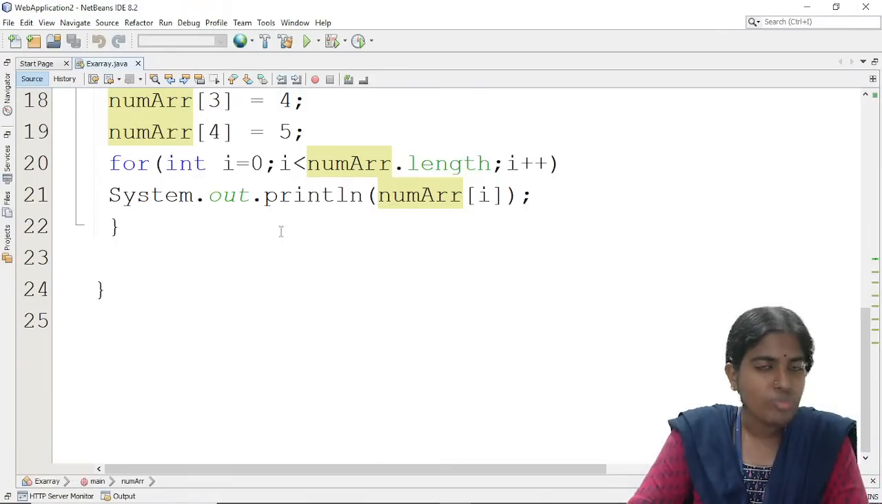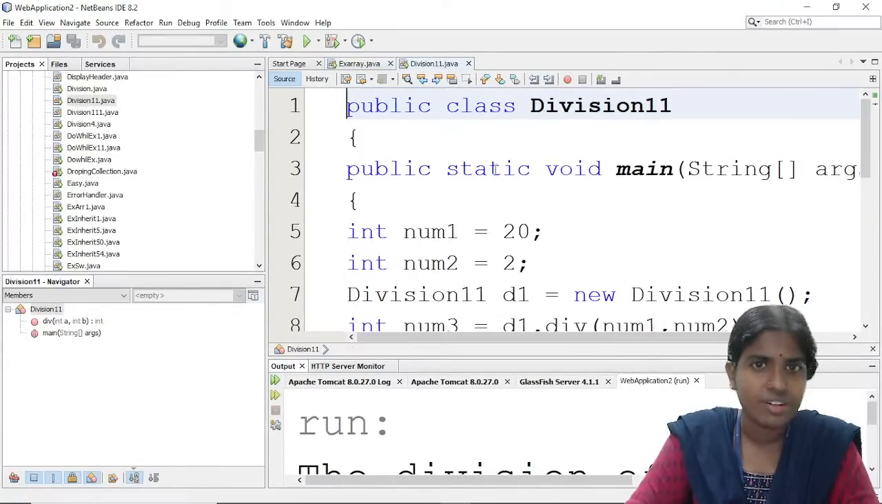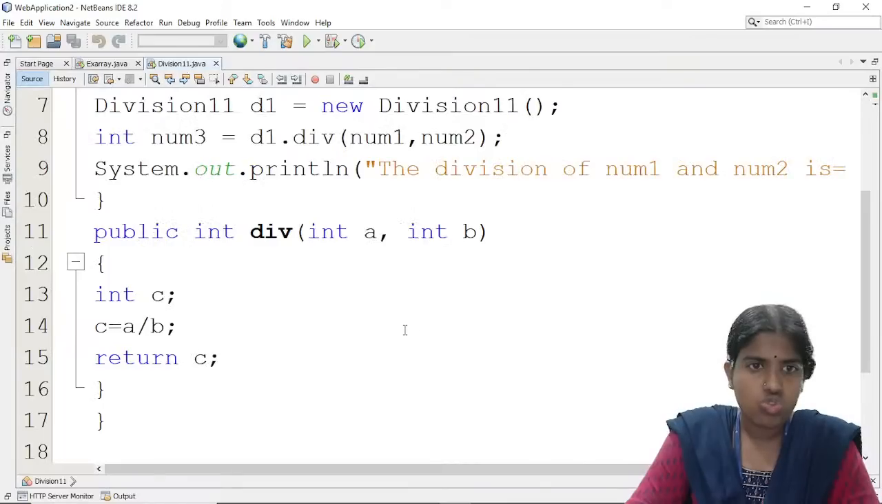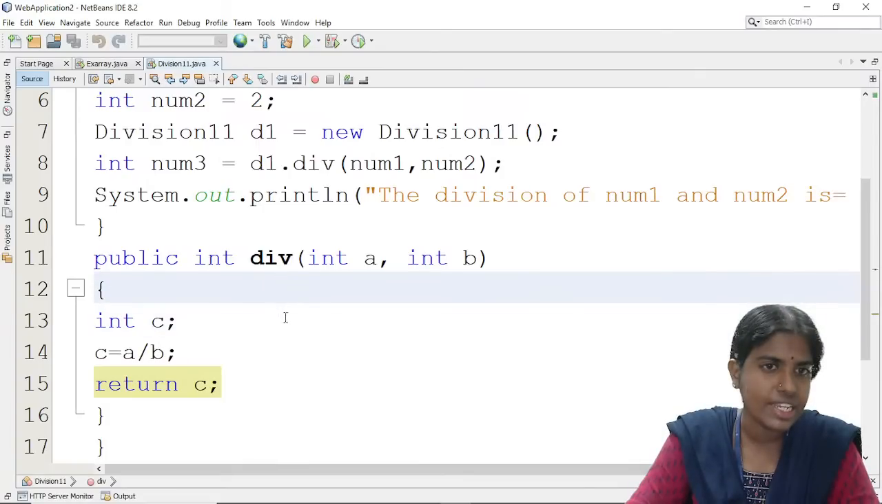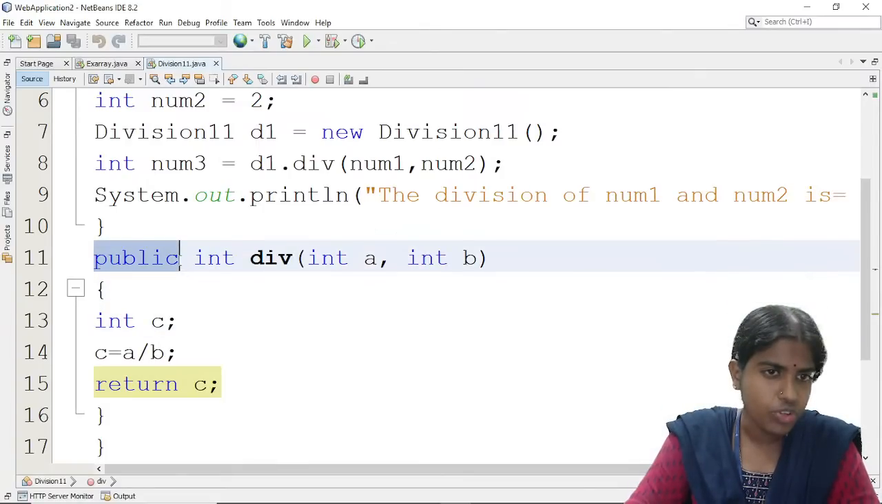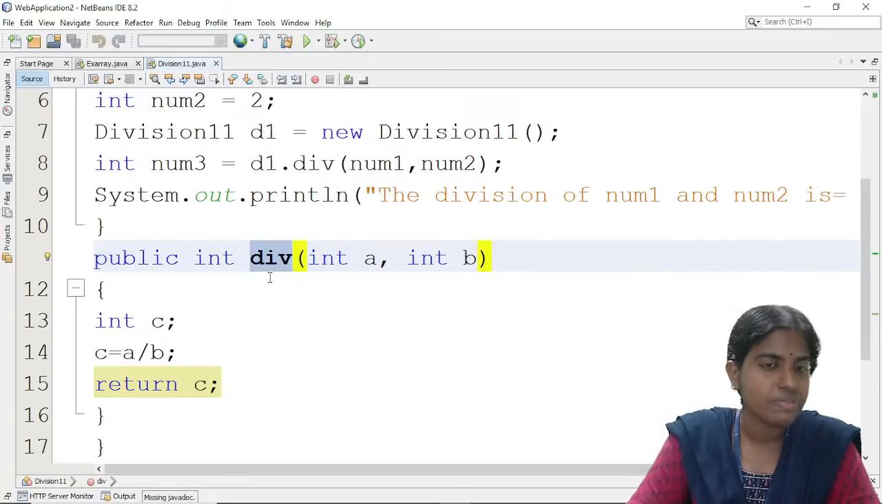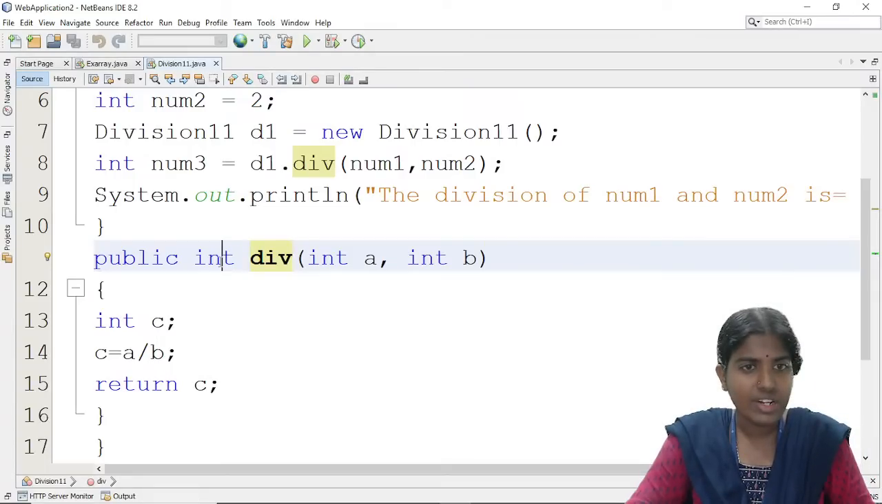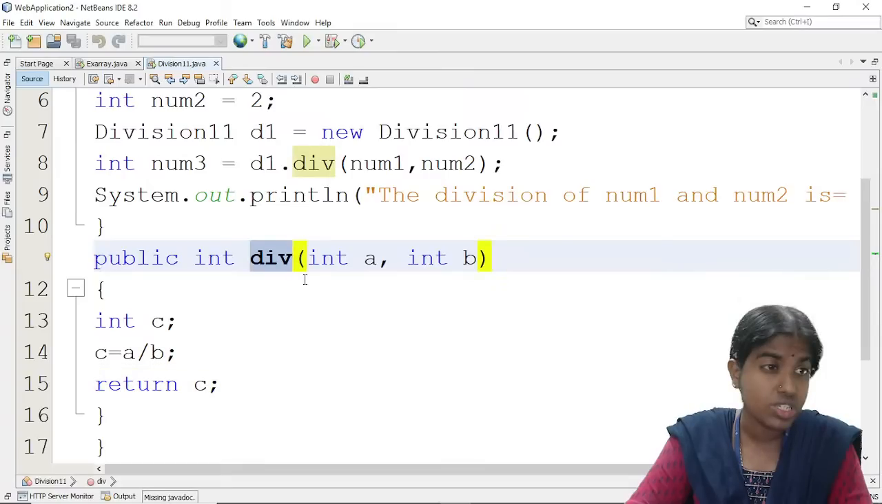Someone asked me about arrays, user defined methods. Just now I discussed with you about user defined method, right? Whenever I want to define any method, this is the corresponding syntax. I have to give the access modifier followed by the return type followed by the name of the method. So I am defining a method called div. It is prepended by the integer data type. Whatever is the return type, I am giving here as int return type and I am passing these two parameters. A and B, these two are given as arguments to this div method.